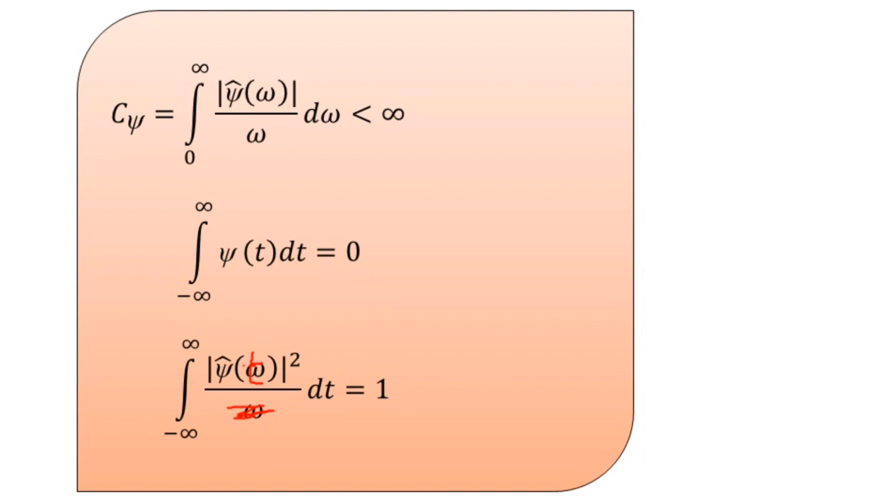So along with the primary and the secondary condition for the wavelet representation psi of t, we can regard these to be the properties of wavelets associated with the continuous wavelet transform. I think this is enough for this particular video. In the next video we shall switch from the continuous to the discrete domain. More practically, while working with the wavelet tool, we will be dealing with the discrete wavelet transform.